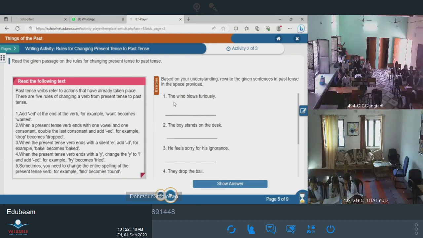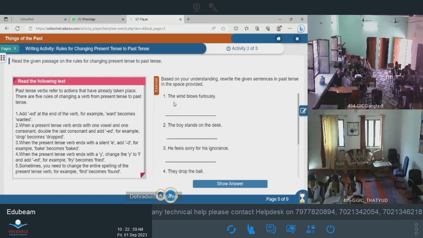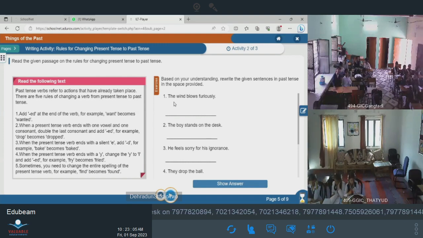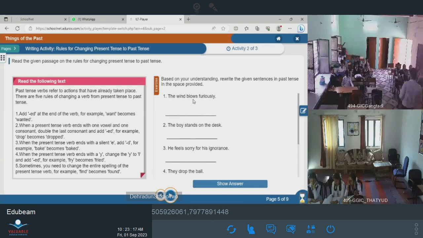What you have to do is rewrite the given sentences in the past tense. So how will you do this? First is the wind blows furiously. How does wind blow? Furiously. If we say it in past tense, how will we say it? The wind blew furiously. What did we do? What will we do to blow? We will change it. This is in present tense, right? And what will be the past tense of blow? Blew. Okay? So what will the answer be here? The wind blew furiously, okay?